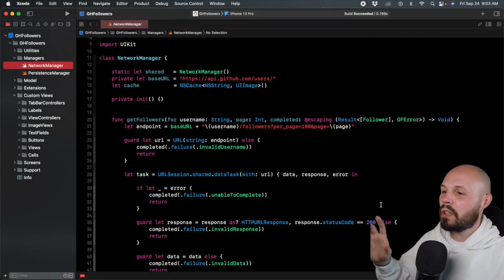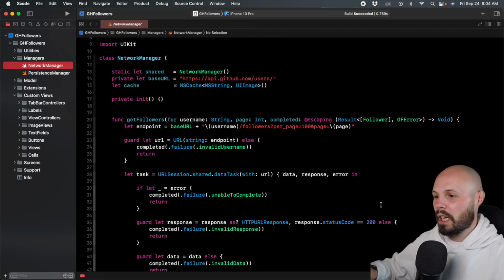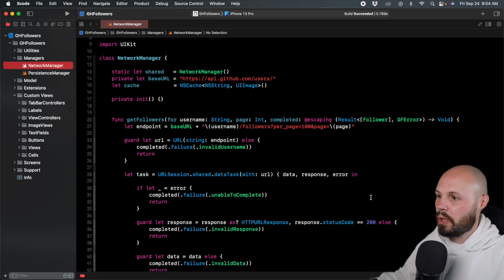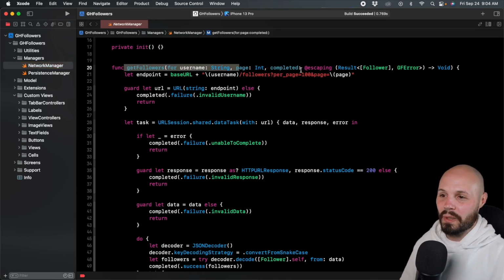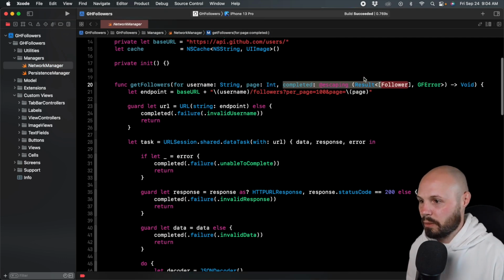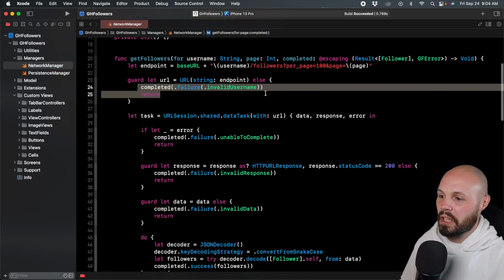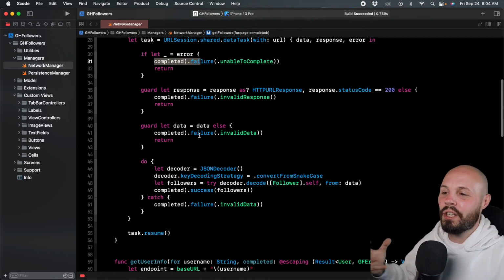All right, here we are in our code. And again, I'm just picking up on the project where we left off from the last buttons video. But this is our network manager, right? We've done this before. Hopefully it looks familiar. This is the existing way we did network calls, right? With the completion handlers. I'll actually make this a little bigger, right? Where we had to call completion handlers everywhere. A lot of code, right?